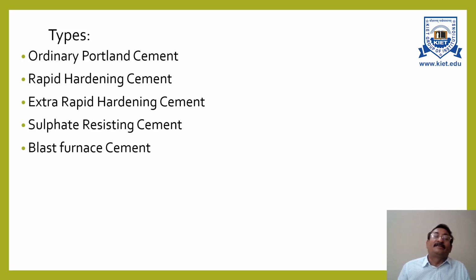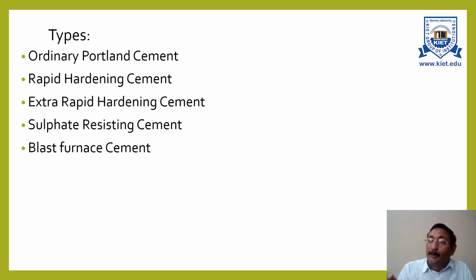The next type of cement is blast furnace cement. Now this Portland blast furnace cement is obtained by mixing Portland cement clinker with gypsum and granulated blast furnace slag.